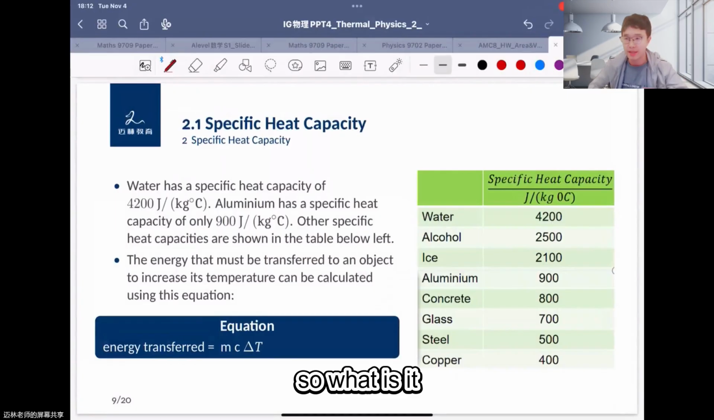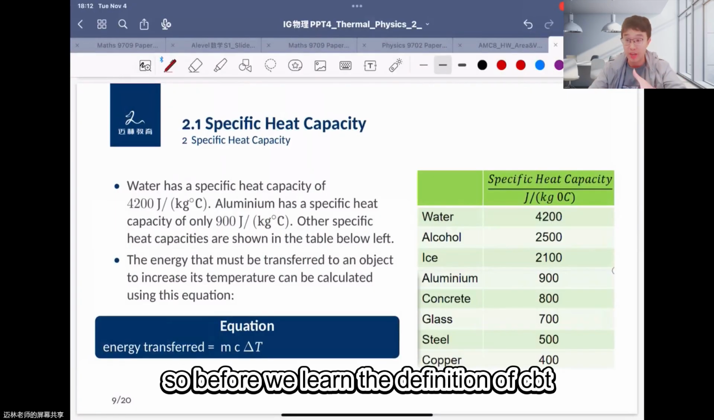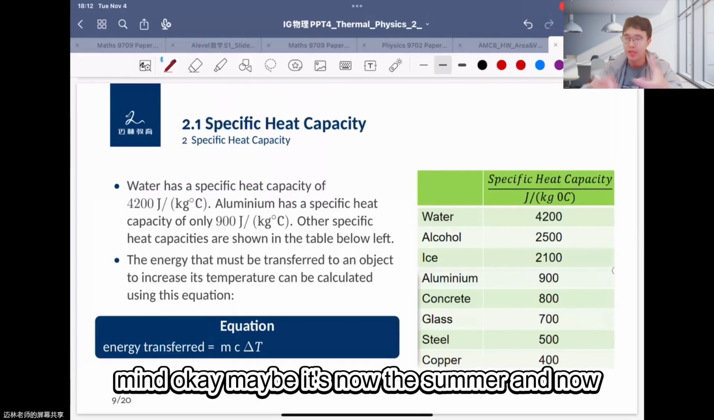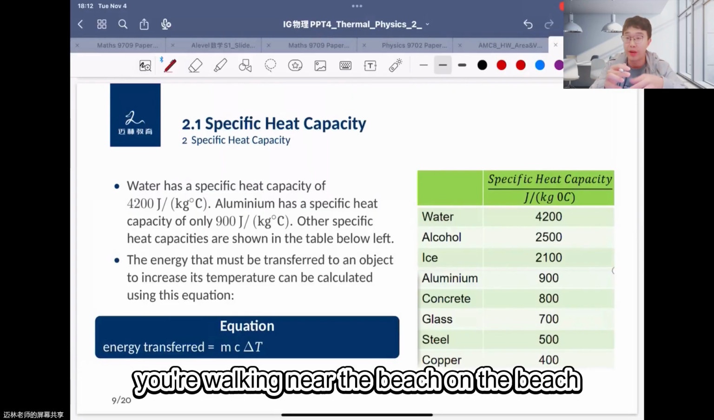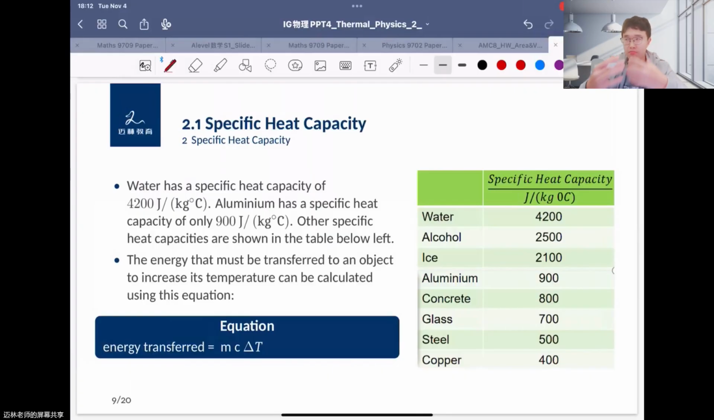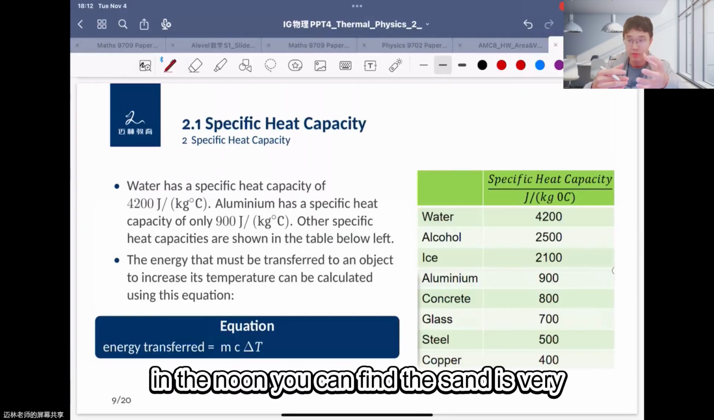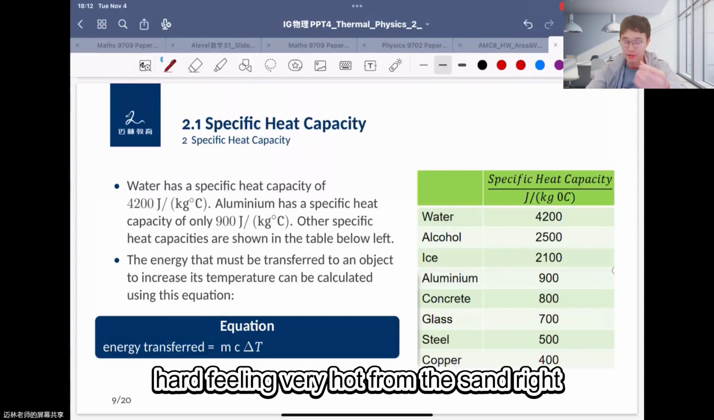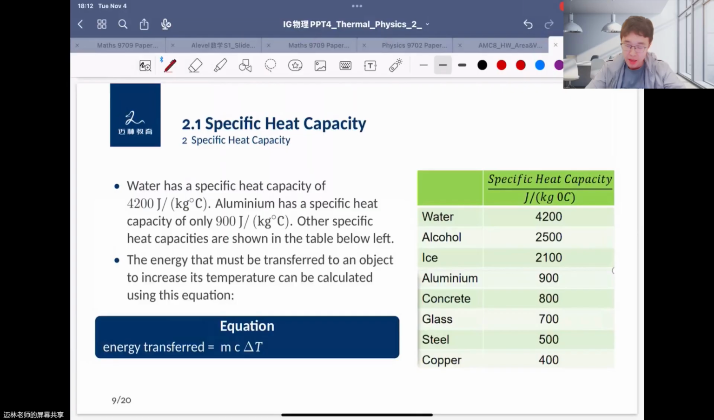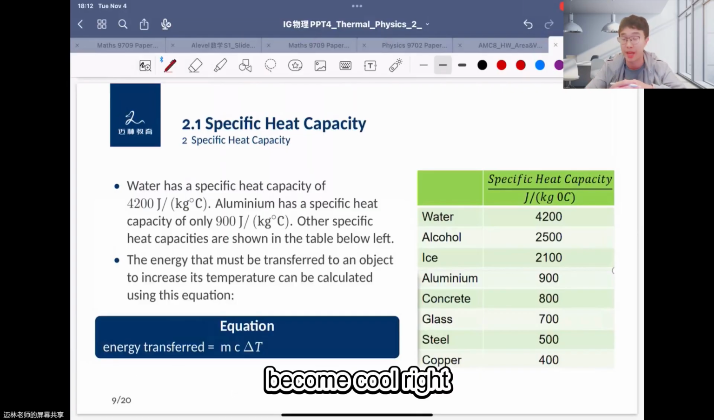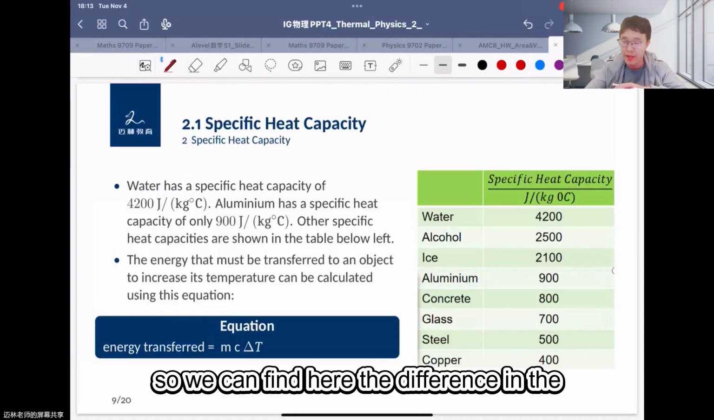So what is it? Before we learn the definition of specific capacity, we can imagine a scene in your mind. Maybe it's summer and you're walking on the beach at noon, and you find the sand is very hot. Your feet feel very hot from the sand, right? And once you put your feet in the seawater, you'll find your feet become cool. So we can find the difference here.